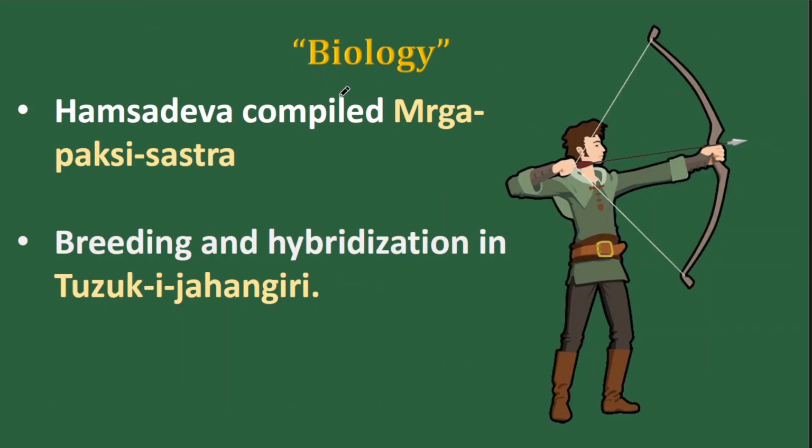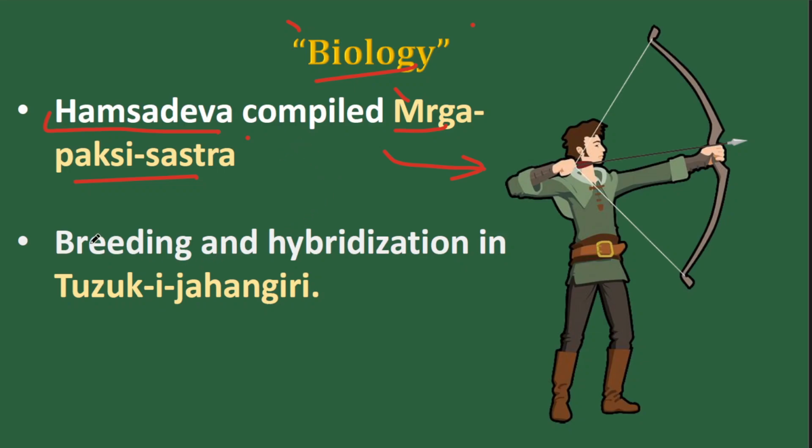Second, developments in the field of biology. You have a text called Mriga Pakshi Shastra. Mriga means animal, Pakshi means bird. It was written by a person called Hamsadeva. This book deals with animals, birds and their hunting mechanics. The characteristics of animals and birds are mentioned, which primarily deals with biology. That's why we categorize it under developments in biology. So remember Hamsadeva and Mriga Pakshi Shastra.